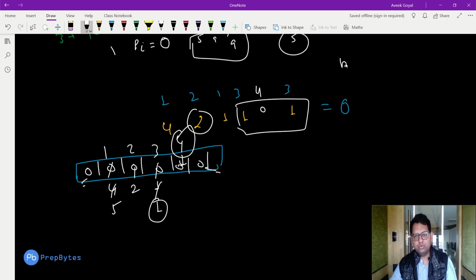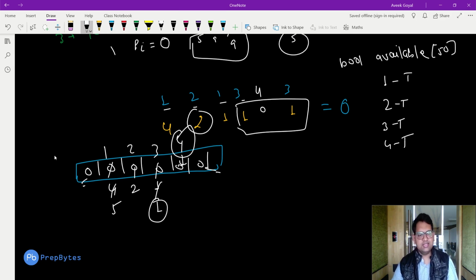What I have done is simple. I have used a boolean array, a boolean available array. If any particular m is available, I make it true. It is also of size 50. If it is not available, I make it false. Very simple. So 1 will be true, 2 will be true, 3 will be true, and 4 will be true.